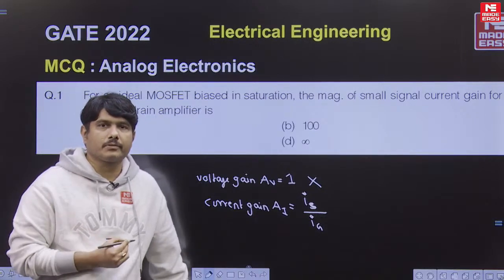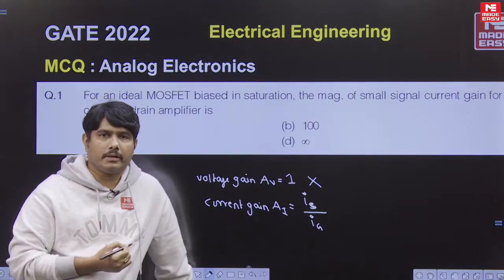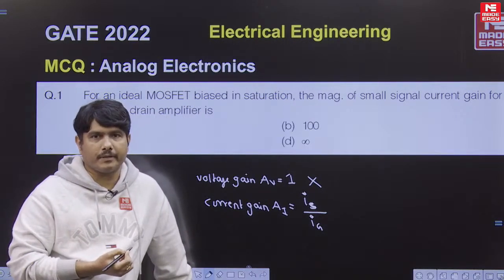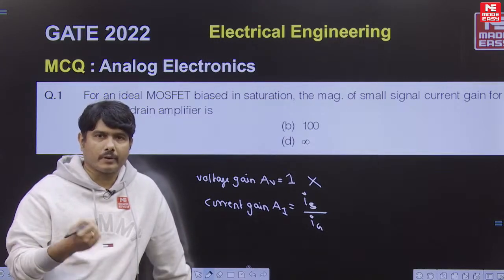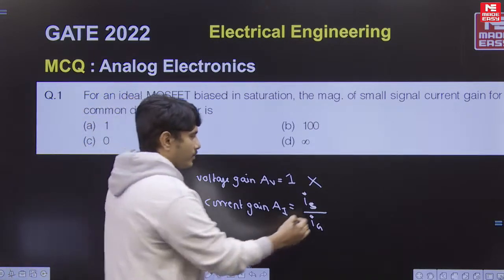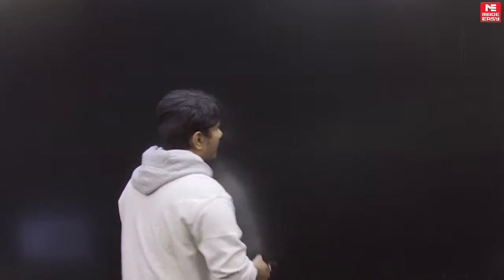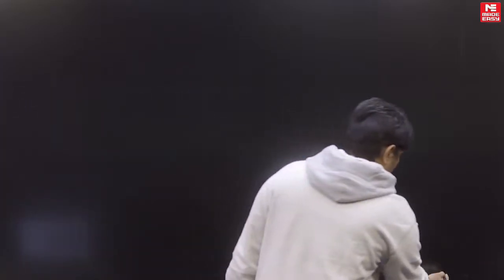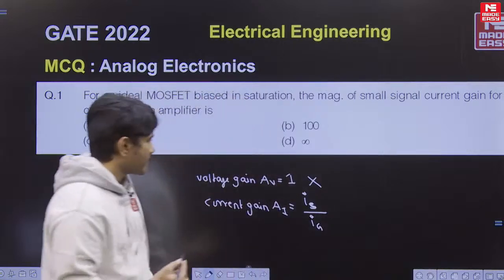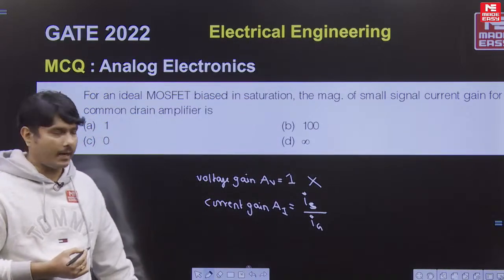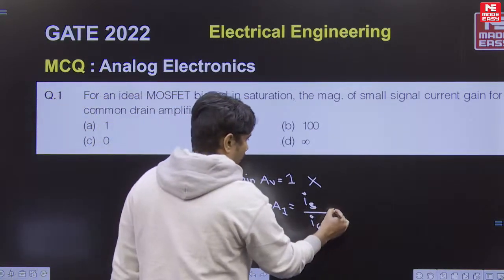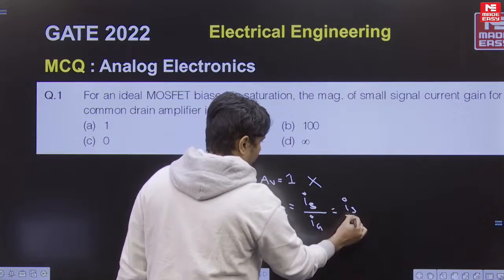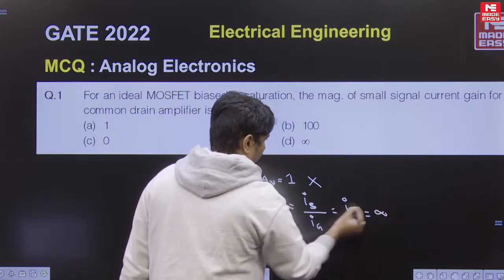Most of the students know that the input impedance is very high for the MOSFET, and he said ideal MOSFET, so gate current will naturally be 0. So the current gain is IS by IG, IS by 0, it will become infinite.